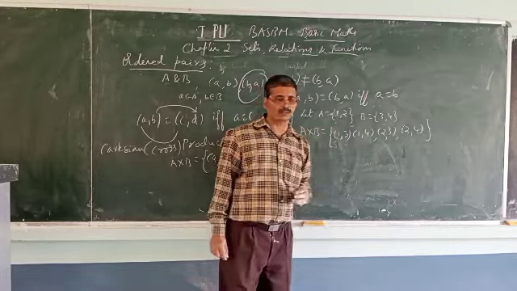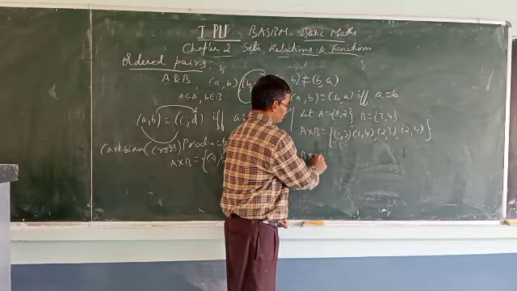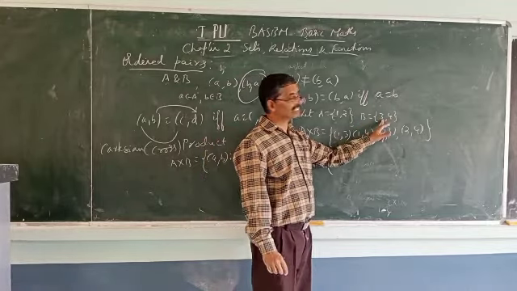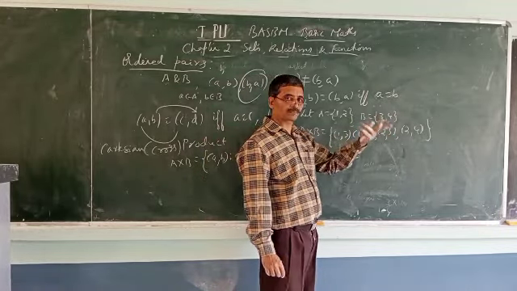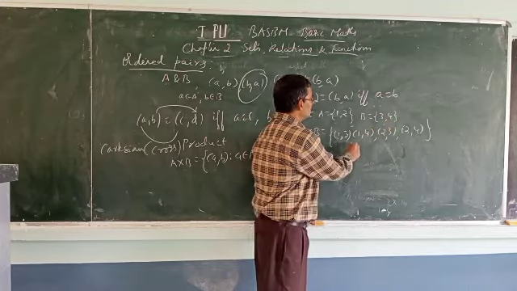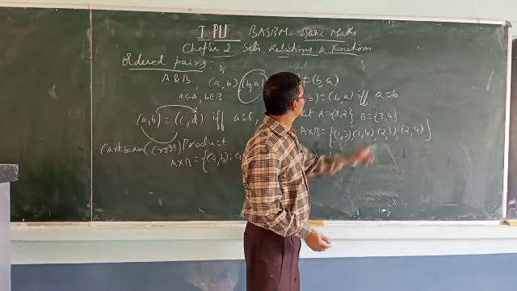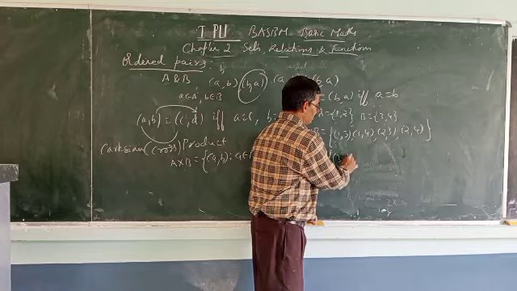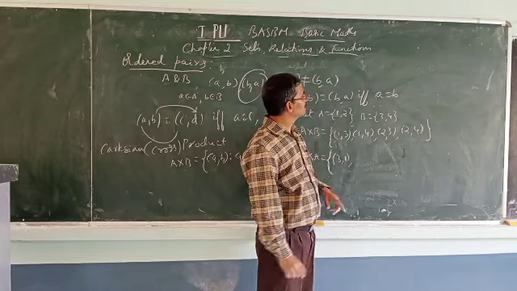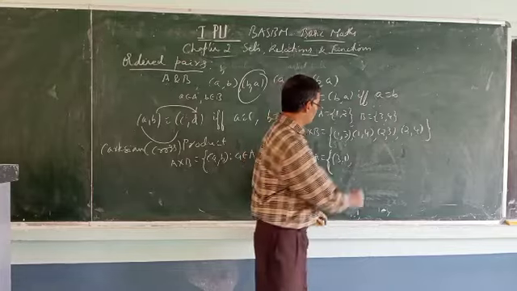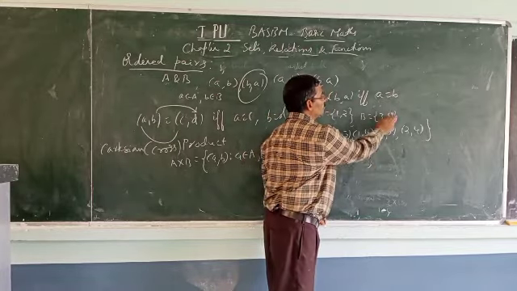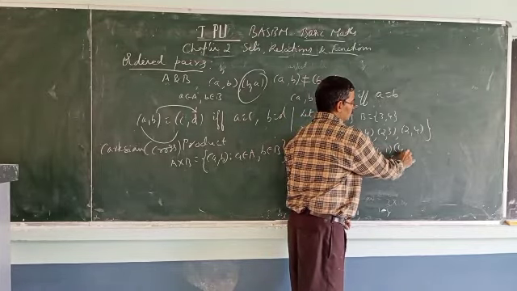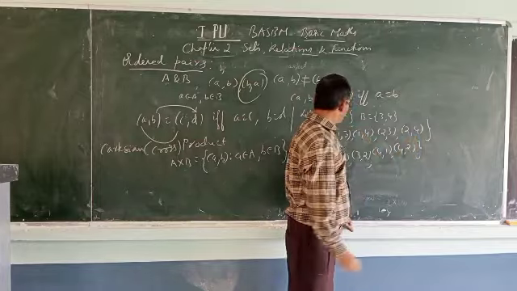Let us write B cross A now. What is B cross A? B cross A means the first element is from B, 3 or 4. So the elements are (3, 1), (3, 2), and then starting with 4: (4, 1), (4, 2). So this is B cross A.